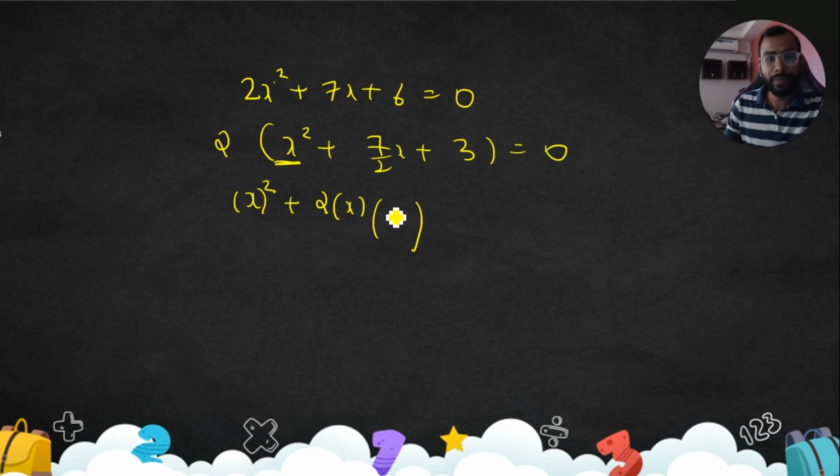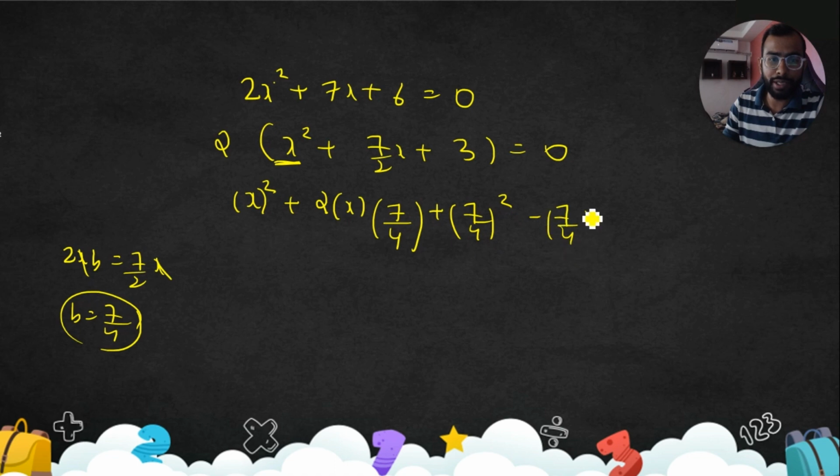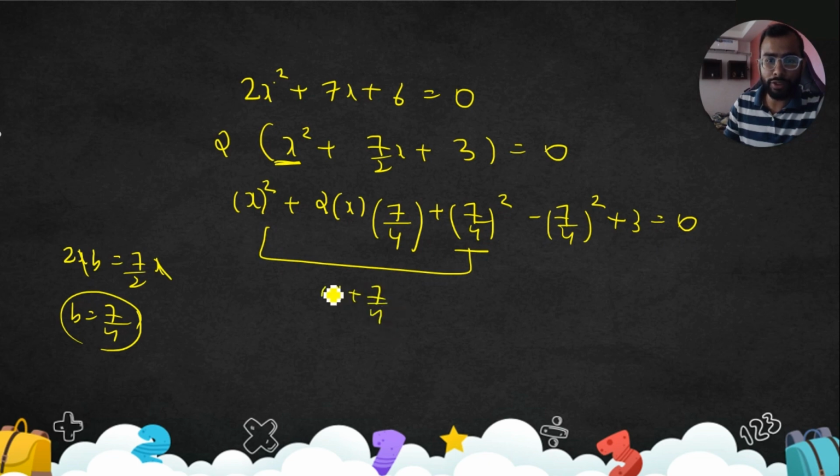If you can directly write 7 by 4, awesome. Basically it should be multiplied and it should be like this only. Or what you can do here is take this as b. 2xb is 7 by 2x. x cancels, b is 7 by 4. You can use this. So plus b² minus b² plus 3 equal to 0. So what we have done here is plus b², so this would become (x + 7/4)², and this is equal to (7/4)² − 3.